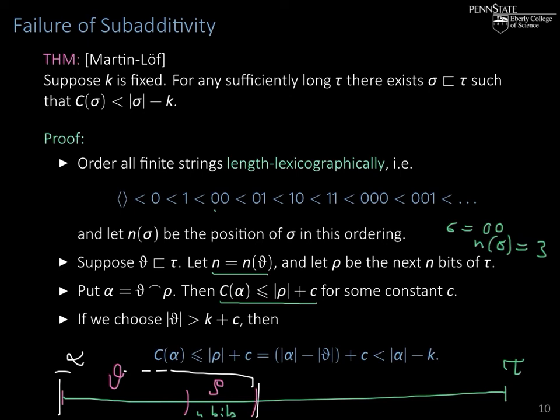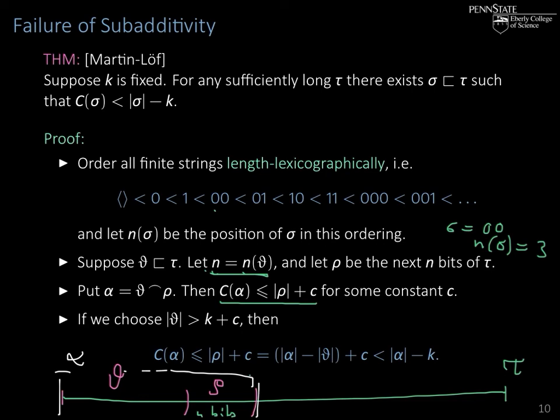So once we know n, we also know theta, because n codes the position of theta in this listing of strings, which we can effectively generate. So all we need to construct the whole string alpha is rho.